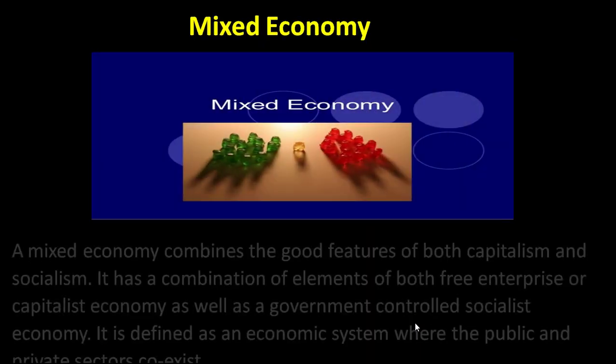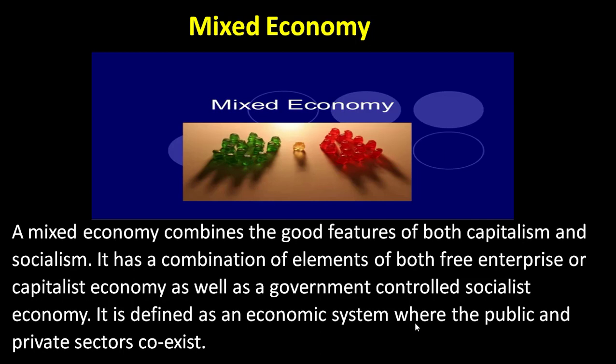So let's come to the third one. It is called a mixed economy. Under the mixed economy, a mixed economy combines the good features of both capitalism as well as socialism.